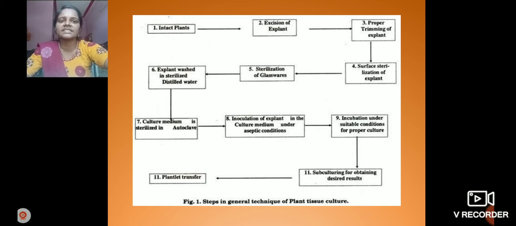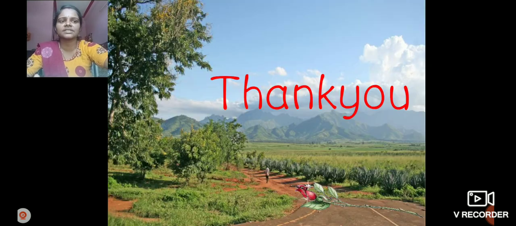Next, the plantlet is transferred into pots, not directly to living conditions. Only in pots under greenhouse conditions are the plants transferred. After that, at room temperature, the plants are converted into living plants. These are the techniques in plant tissue culture. Okay, thank you to all.